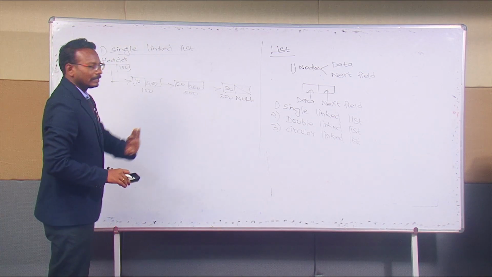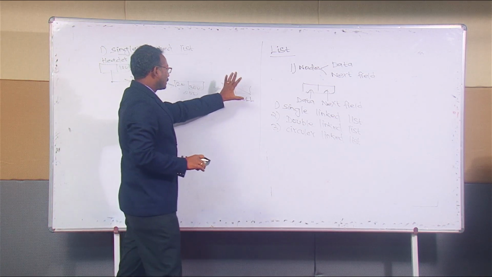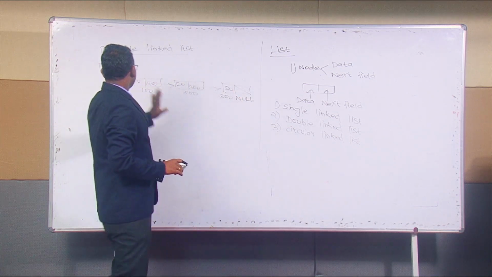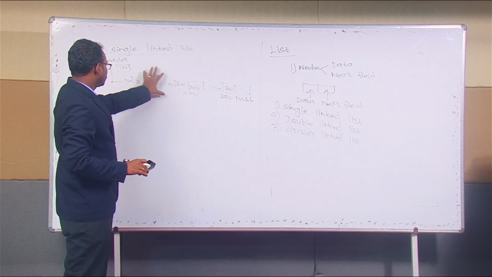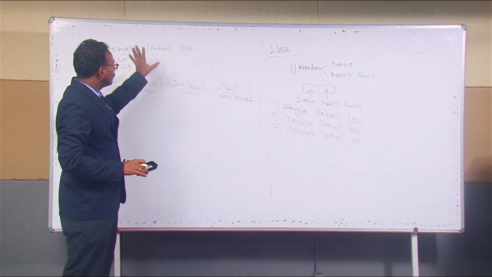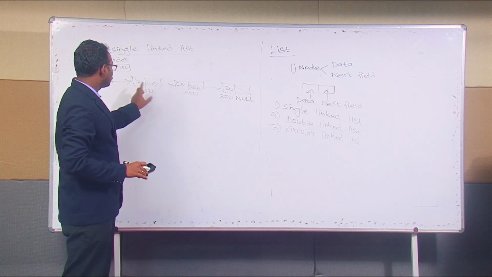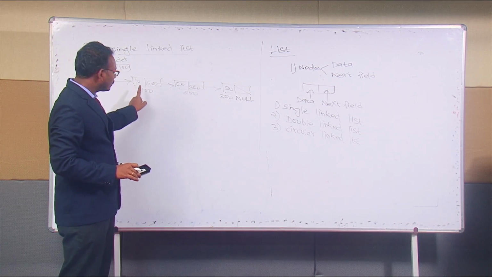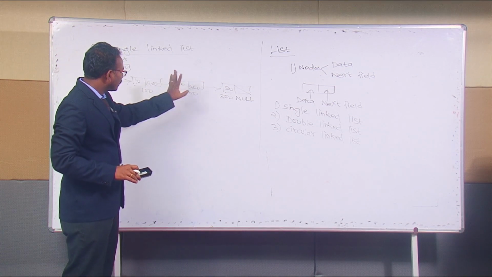This is a single linked list. Okay, this is a diagram of the single linked list, how the data are stored. In this, this is a node. A collection of nodes is a linked list. A node will have two parts: one is data, and the other one is the address of the next node.